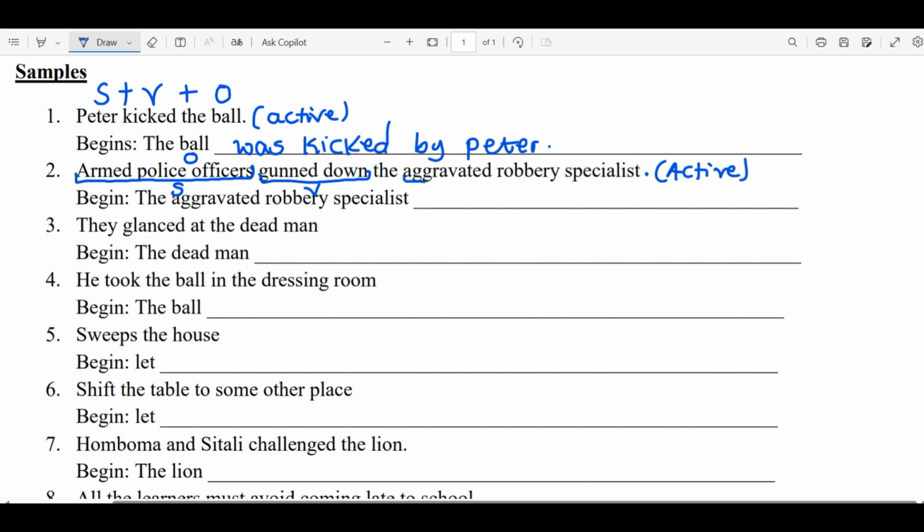Then aggravated robbery specialist is our object because this is the receiver of the action. So we are given the sentence in active and we want to change it into the passive. Begin: the aggravated robbery specialist was gunned down by armed police officers.